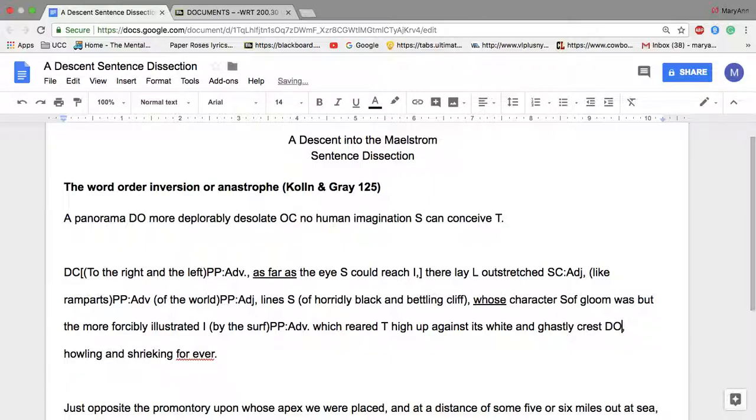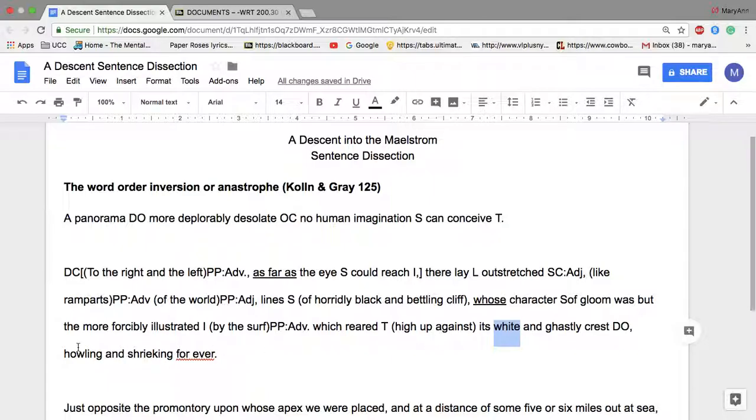This was a tricky one because there's a lot in between describing the crest and this adverbial, really, which is a prepositional phrase, high up against, up high, its white and ghastly crest. So that whole noun here of the direct object has some adjectives describing it.